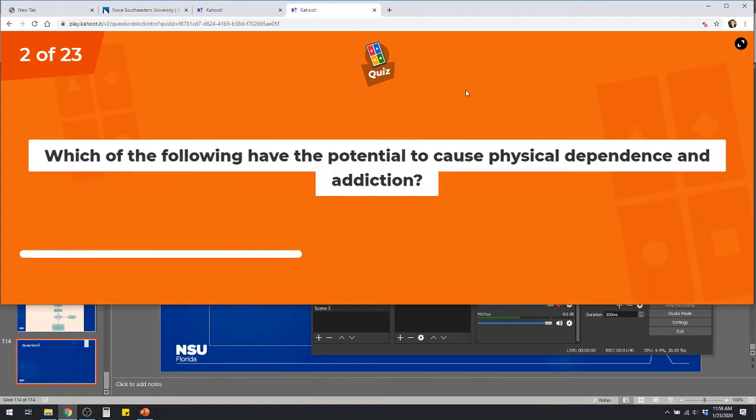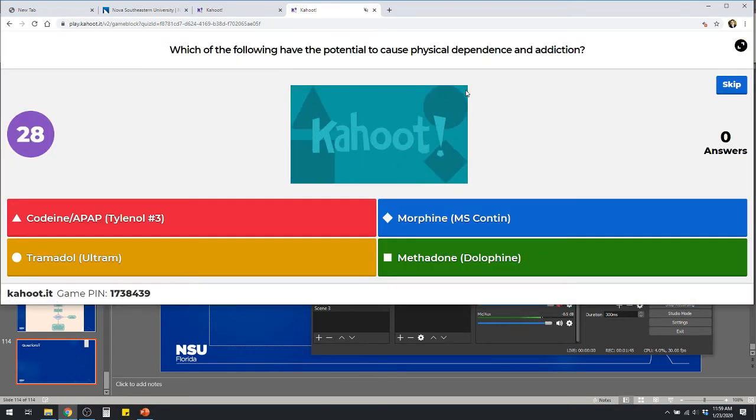All right, which of the following have the potential to cause physical dependence and addiction? Codeine and Tylenol, morphine, tramadol, or methadone.